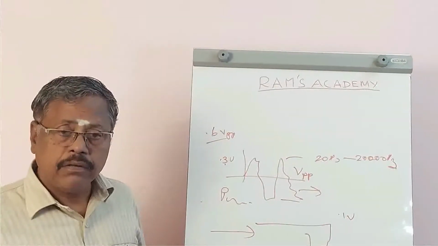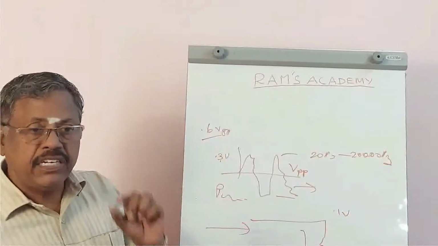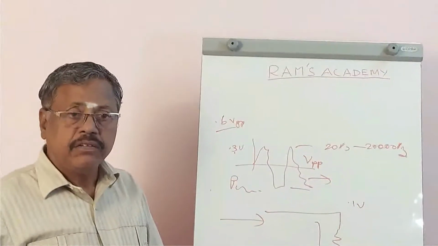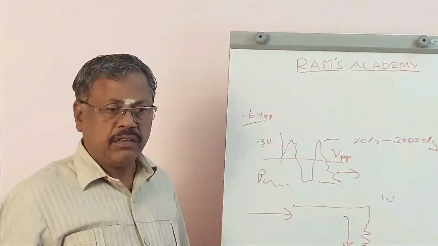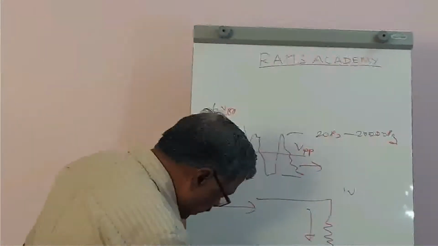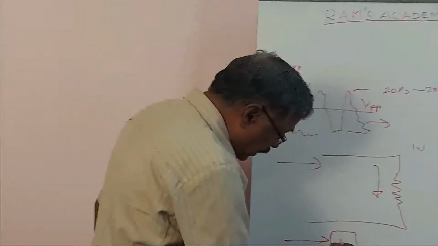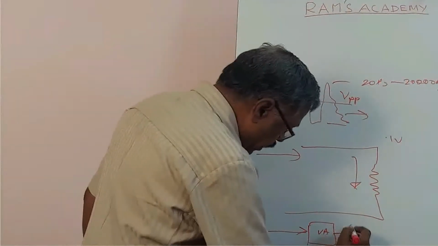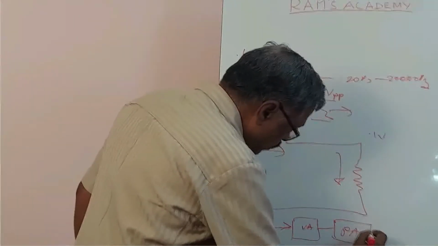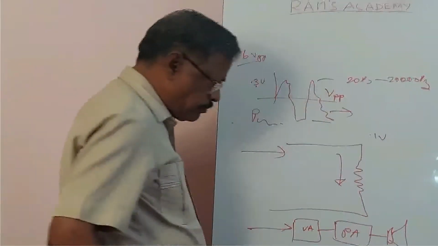Then what will happen? With the lesser voltage, when it is applied to a real amplifier, the signal may be too much distorted. Therefore, when you apply a signal, it should not be overloaded, and then you may have a voltage amplifier, and you may have a power amplifier, and then maybe a speaker.